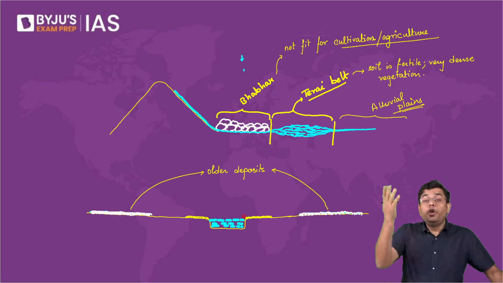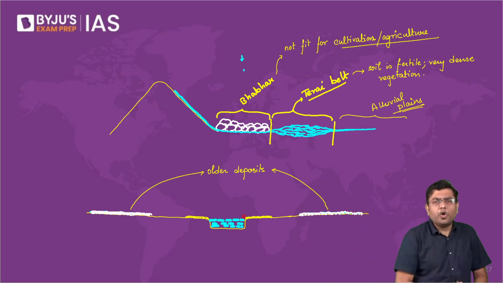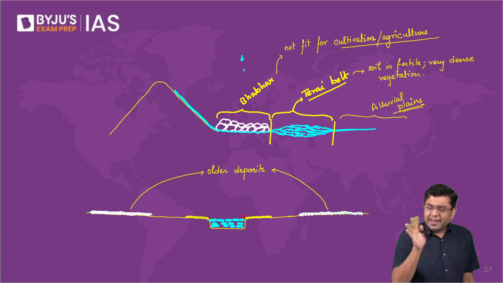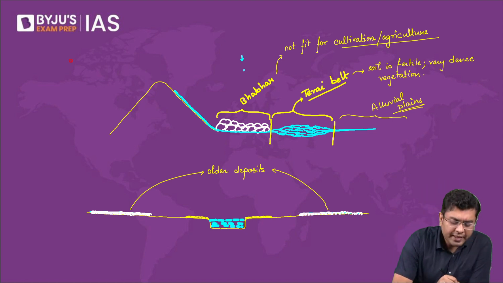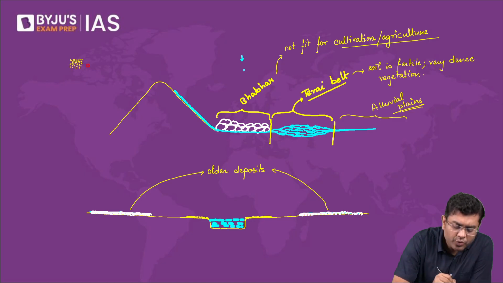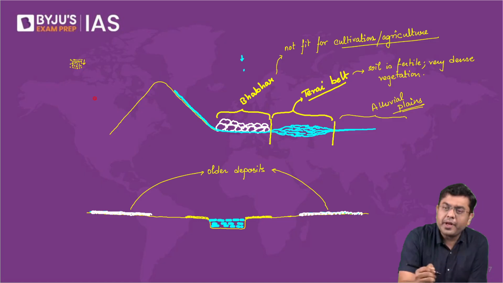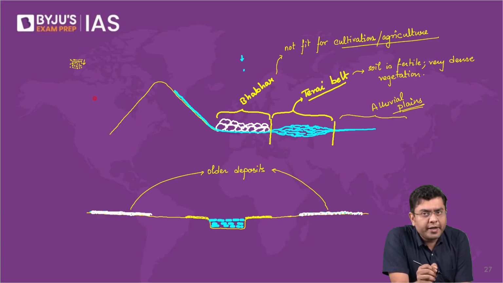Right. Now, older deposits means they have been created a very long time back. So understand the basic science behind it. Let's suppose in a region you have these deposits which have occurred a long time back. For a long period of time, you have these deposits in place for a particular depth as well. Now, would I be correct to assume that the top portion will exert its weight to the bottom portion of the soil here, isn't it?